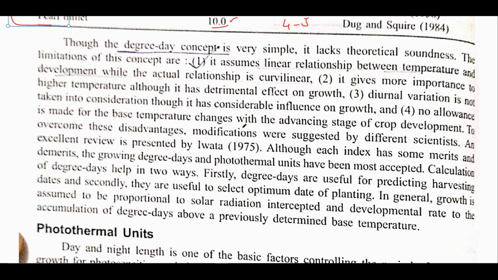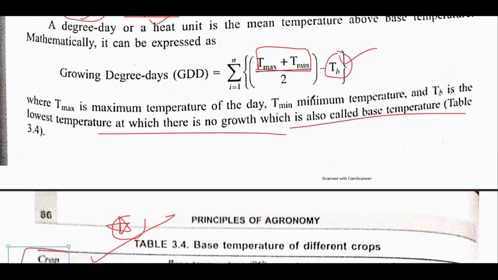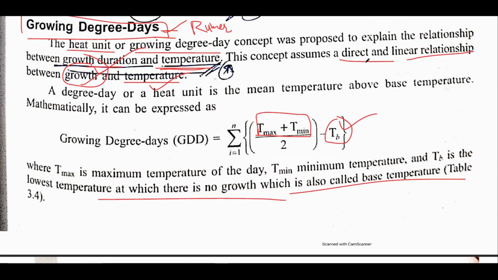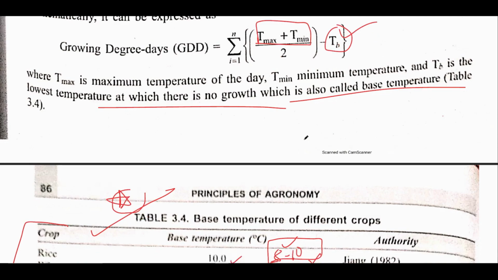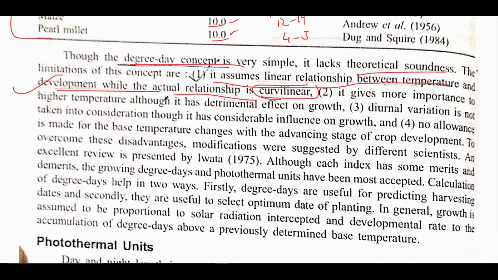Again, the important part is that the degree day concept lacks theoretical soundness, because it has certain limitations, as it assumes a linear relationship between temperature and development, while the actual relationship is curvilinear. And this is very important, because we have discussed that the relationship is direct and linear with growth and temperature, but actually this is not correct. The correct relationship is curvilinear. Other things are also given, but these are not important. The important part was this only.